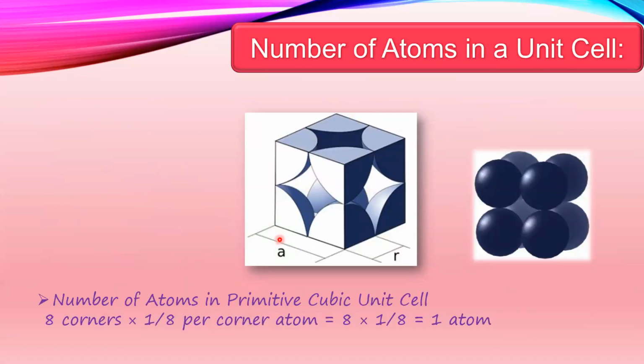Now, how many atoms are present in a unit cell? This is the simple cubic unit cell. As you can see, there are a total of 8 spherical balls. But the whole of all these 8 balls is not part of the unit cell. Only 1/8 part of an atom or a sphere is a part of the unit cell. Hence, 8 corners, so 1/8 times 8 will give you 1 atom.